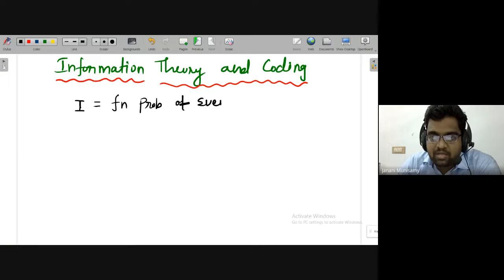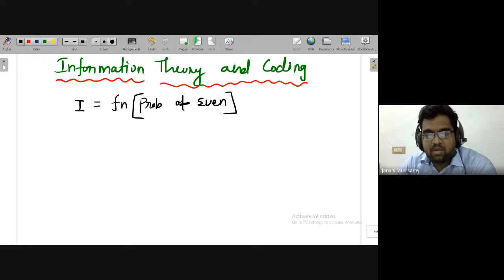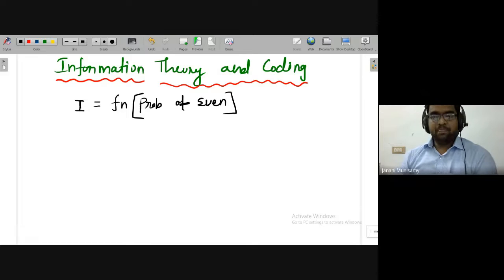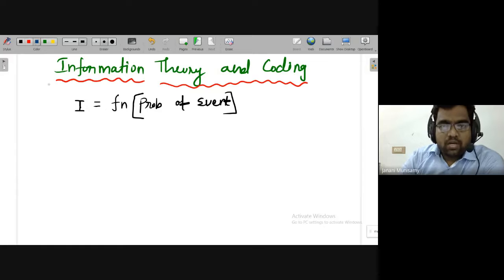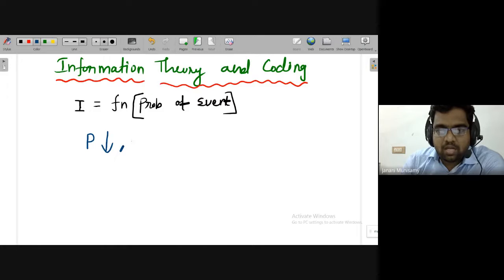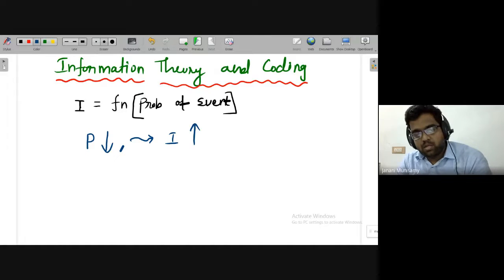I'm just writing function. That function may be a log function, and the probability may be inverse probability, like that. So I'm just mentioning that information in any event depends on the probability of this event. Straight away we can define that when the probability of a particular event is less, it will have more information. In the beginning it may be a little difficult to understand. If the probability is less, I'm telling you information is more.